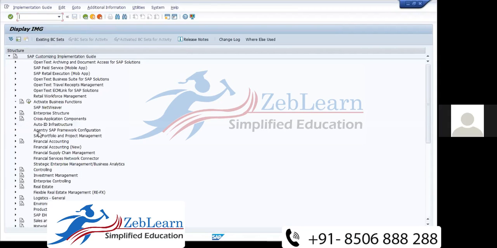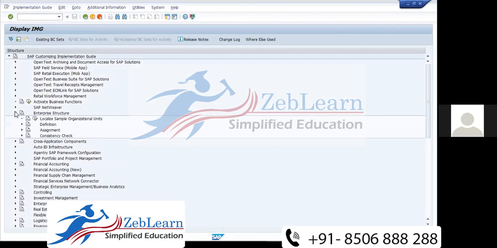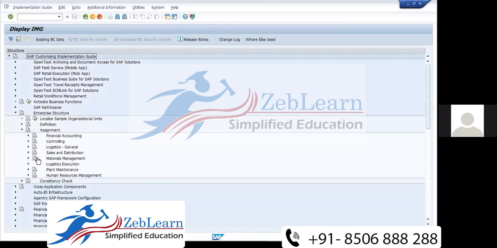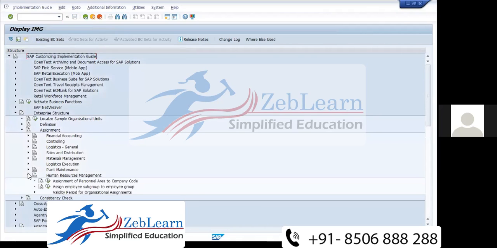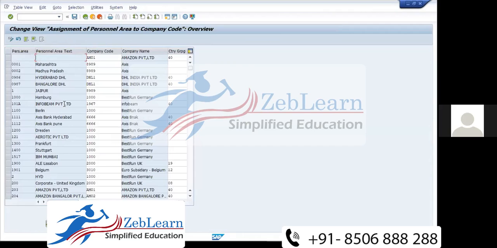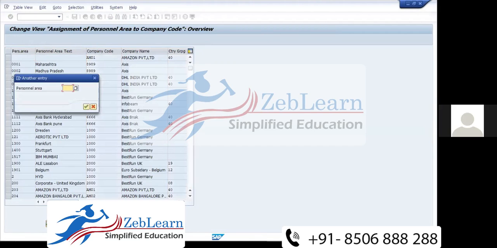Assign the assignment of company to company code. I need to take whatever Shivangi created. Okay, then it will work perfectly. So I will go into assignment and human resource. Assignment of personnel area to company code.